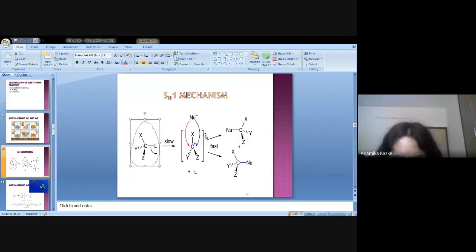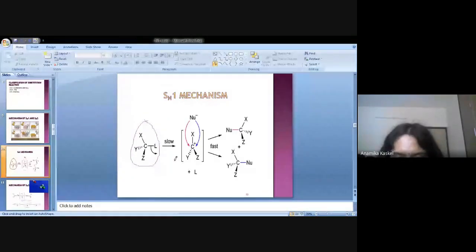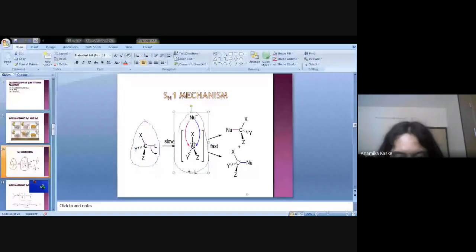When this carbocation is formed, you don't require to go through the different types of structure. It is not required. Say this type of carbocation is formed. In this carbocation, X is one substitution, Y is one substitution, and Z is another substitution. There is a plus charge. Now the leaving group which has left is present here. And the nucleophile, what we have already discussed in the class,